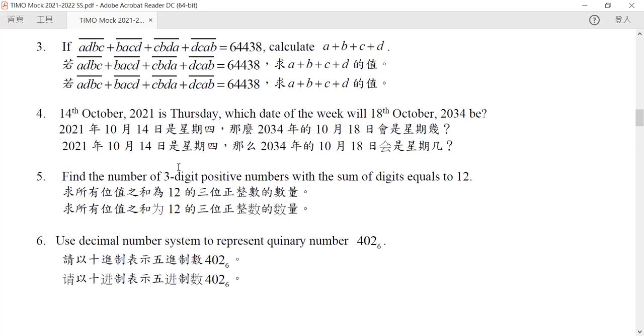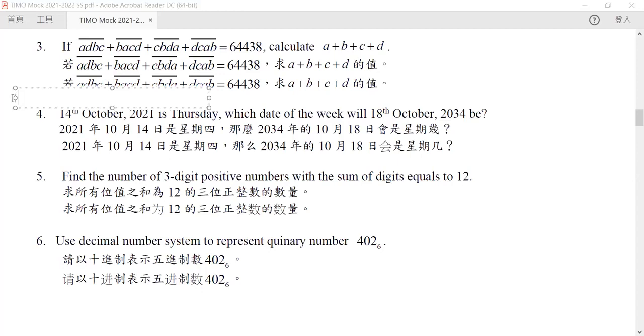So all you need to take care of is the remainder when the number of days is divided by 7, the number of days within a week. And then after you get the remainder, you can try to count from our first day up to the day that we want. So this is always the case.